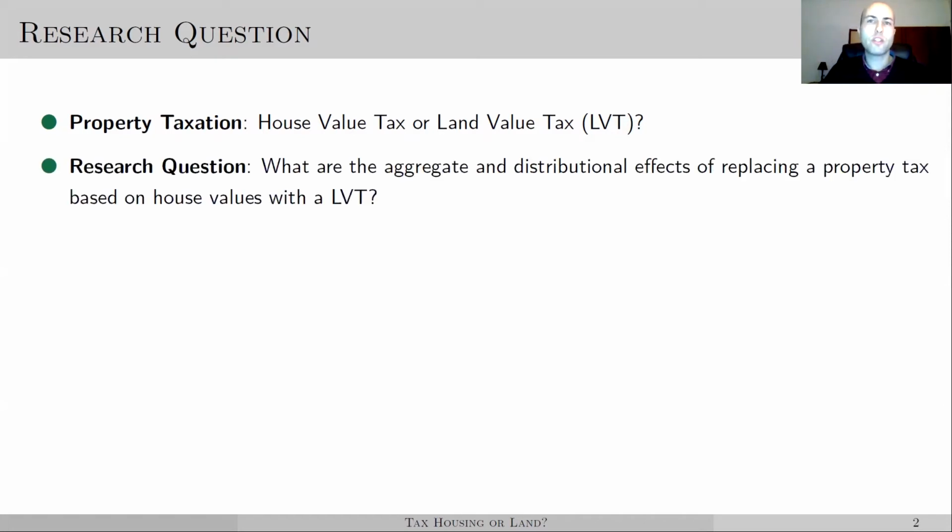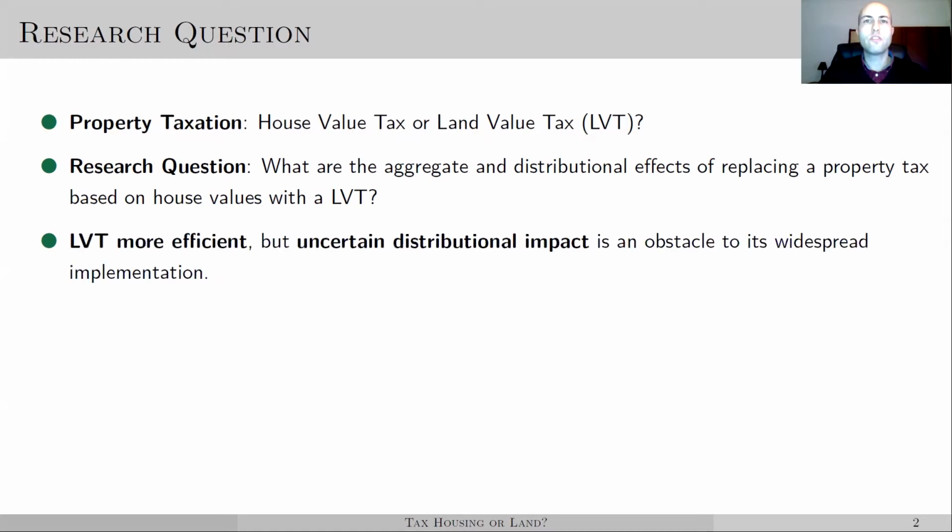So the research question of the paper is, what are the effects of replacing a tax on house values with a land value tax? This is an important question because although land value taxation has been recognized as a more efficient form of taxation since Adam Smith, most countries continue to rely on some form of house value taxation. The reason land value taxation is considered superior is because it eliminates the implicit taxation of structures, thus creating incentives for more housing supply and lower rents.